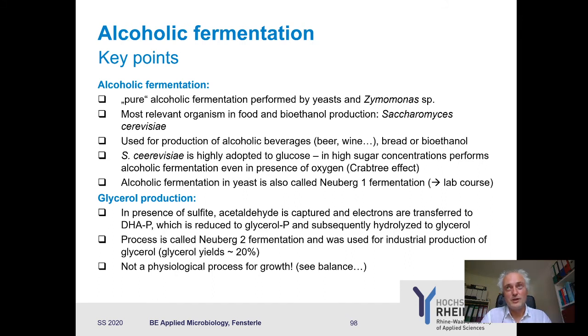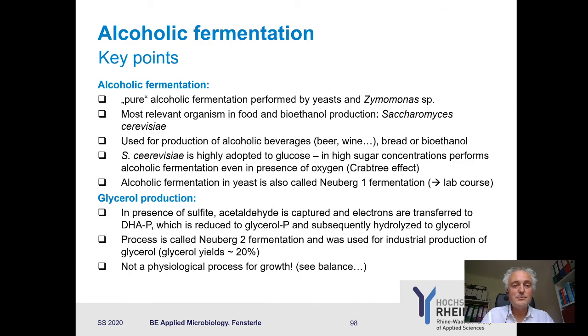That's something we then do in the lab course. We capture this acetaldehyde and then we use dihydroxyacetone phosphate as an electron acceptor. And this is then Neuberg 2 fermentation. This was indeed used for industrial production of glycerol. However, this doesn't make yeast too happy because at the end you don't have a net ATP production. So this is just an applied approach.